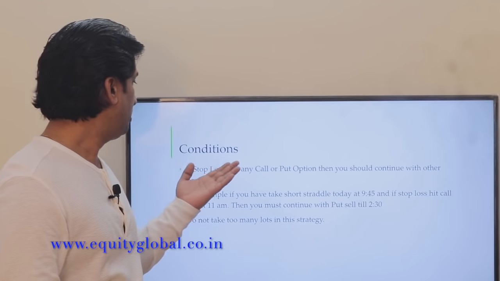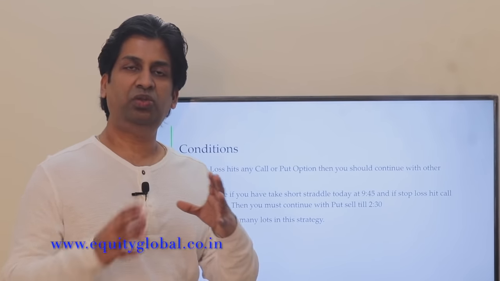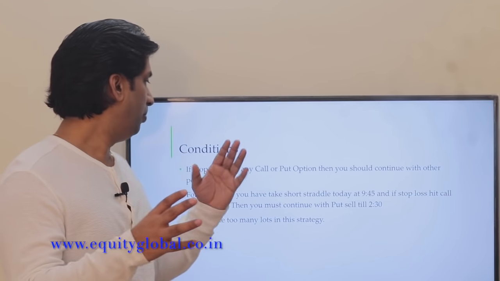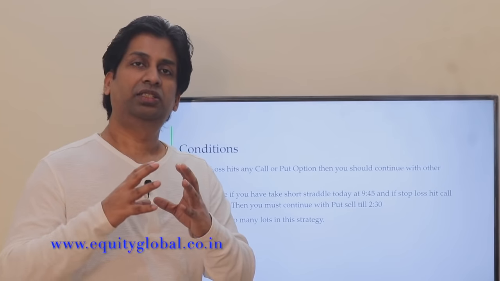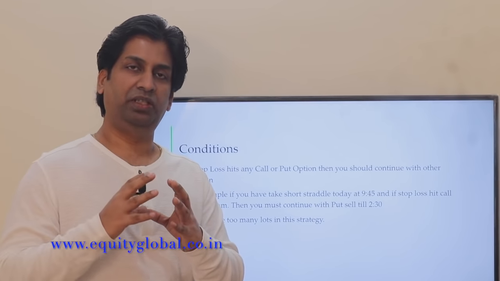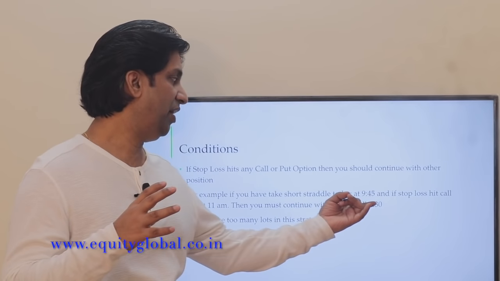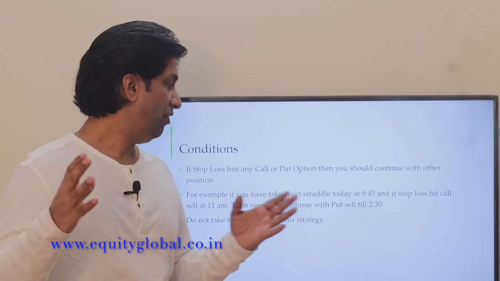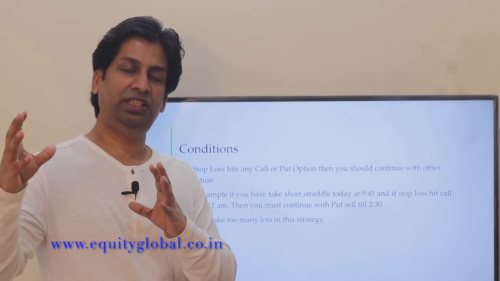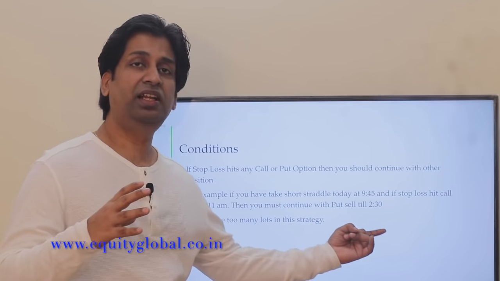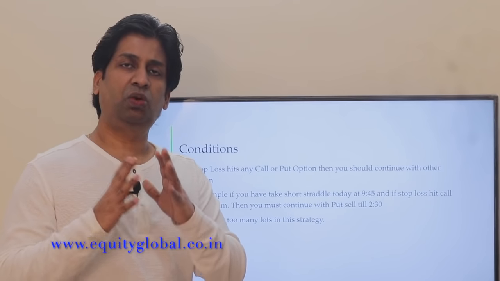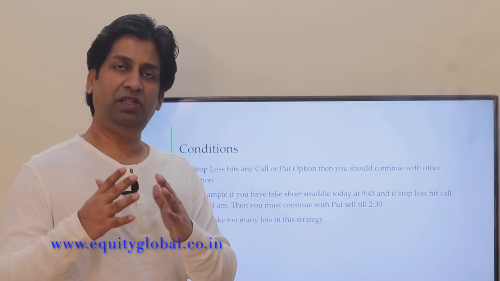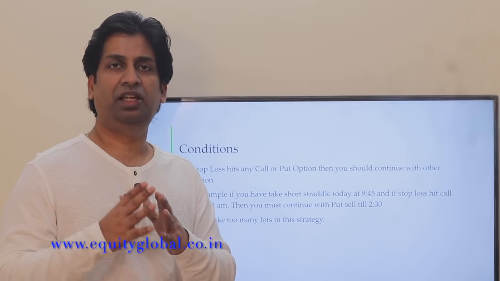Now let's see the condition. You have to enter both the call option and the put option, and you have to give stop losses on both sides. Once the stop loss hits on either the call or the put option, for example if we entered the trade at 9:45 and the stop loss hit at 11 o'clock, what you have to do is carry forward the remaining position till 2:30. Don't trade with so many lots. Just trade with a minimal lot and see how the strategy is working. I will do the backtesting, and you can see the result of this strategy.